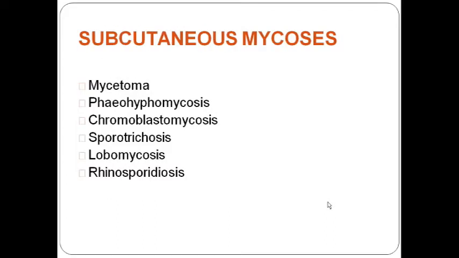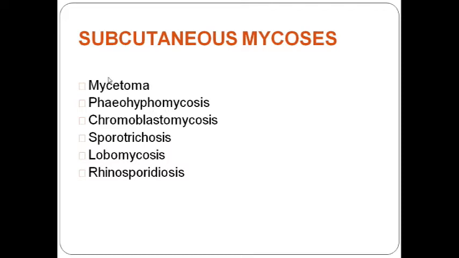Now, subcutaneous mycosis can be divided into the following types. First, and most commonly seen, is mycetoma. Mycetoma is a swelling of the feet, mostly caused by either eumycetes, that is true fungi, or actinomycetes, that is fungus-like filamentous bacteria, that is Actinomyces.